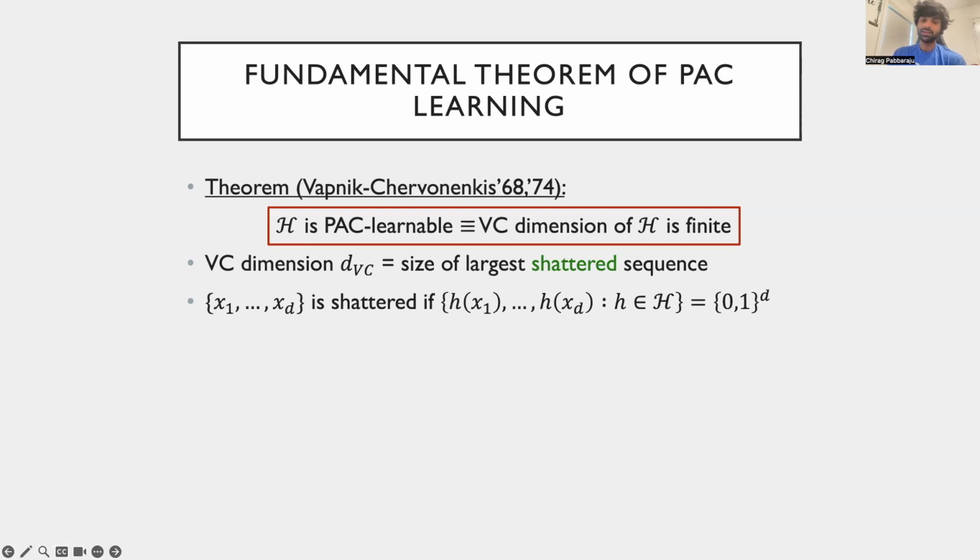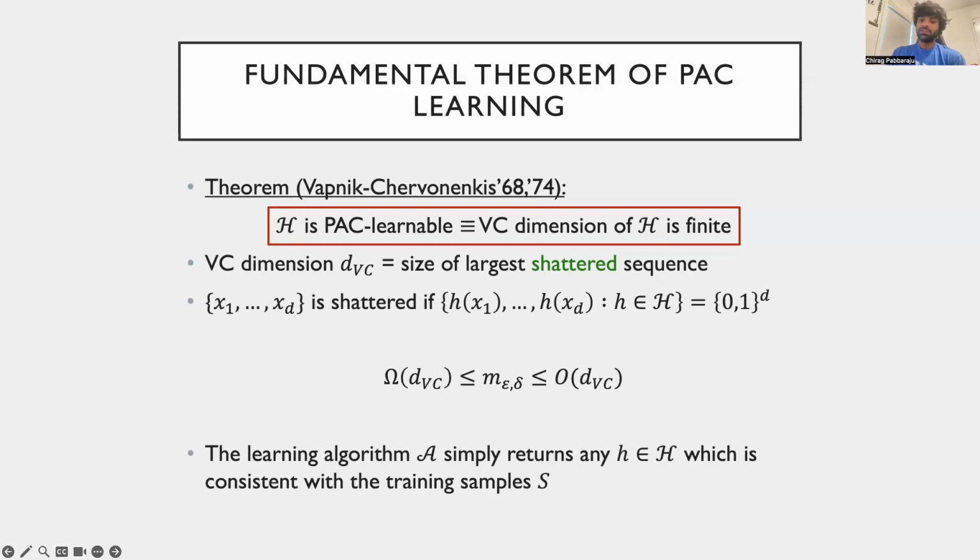The PAC learning theorem asserts that the sample complexity of learning a binary hypothesis class is both upper and lower bounded as a linear function of the VC dimension. This means that a hypothesis class with infinite VC dimension in particular cannot be PAC learned. Conversely, it is sufficient for a hypothesis class to have finite VC dimension to ensure PAC learnability.